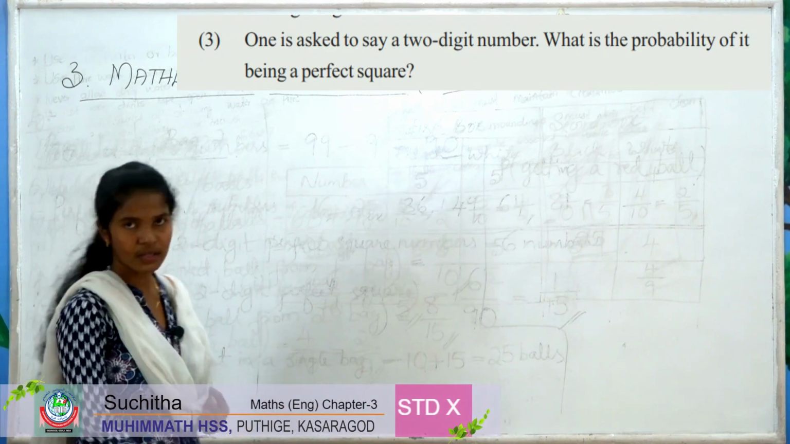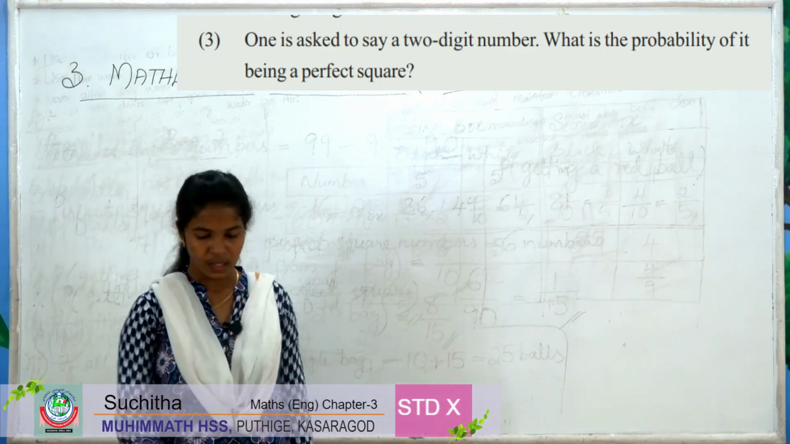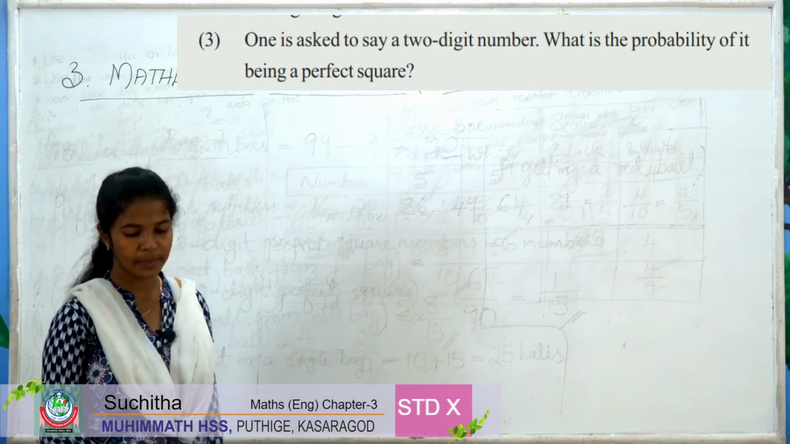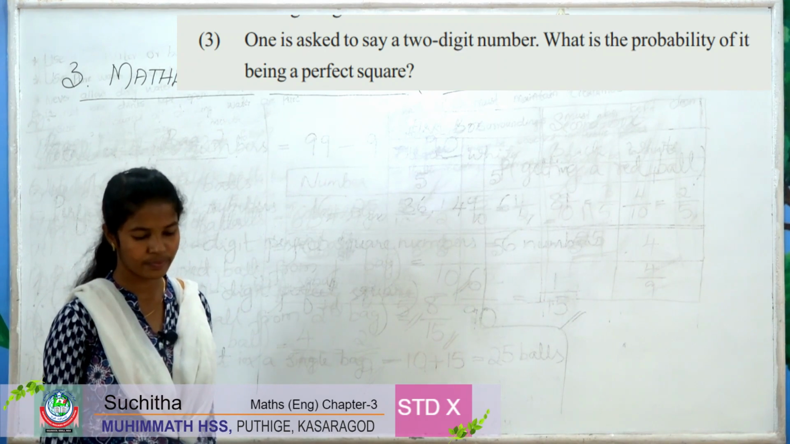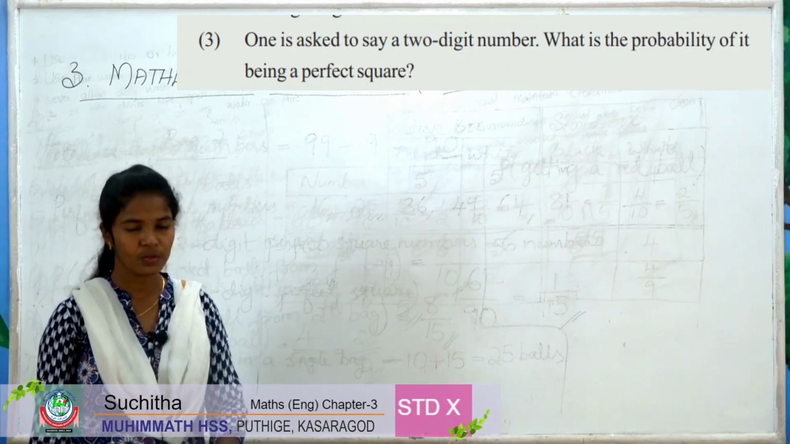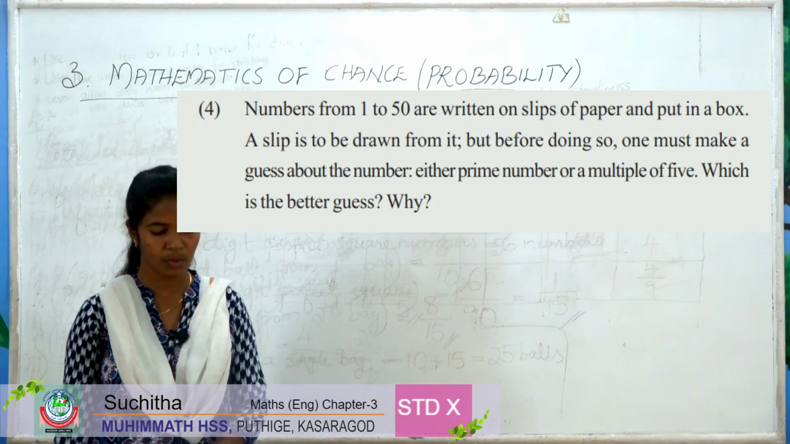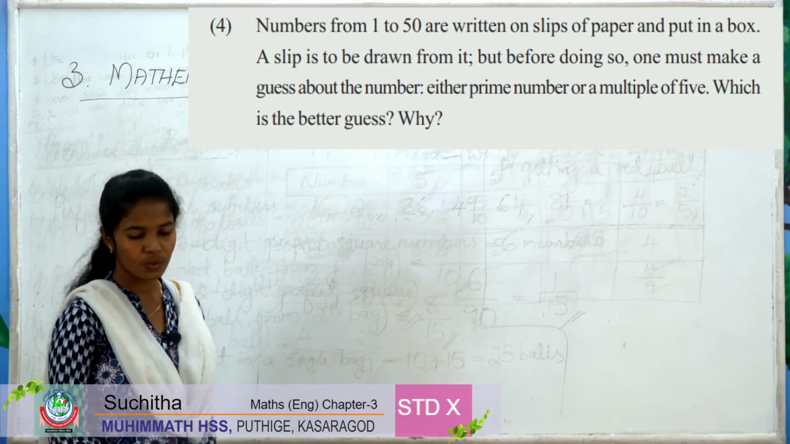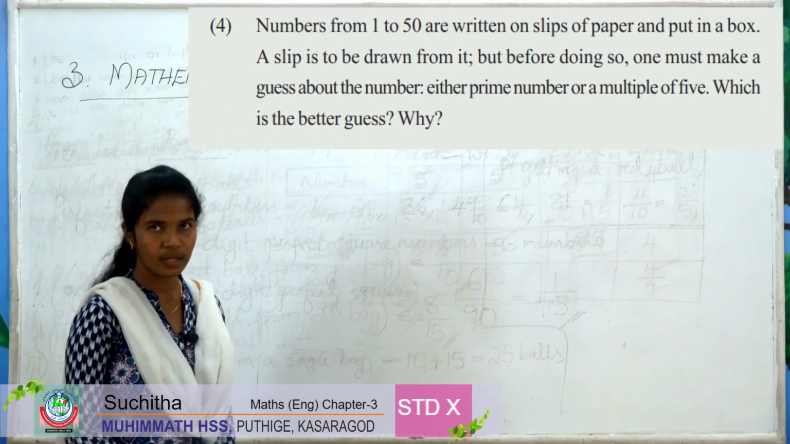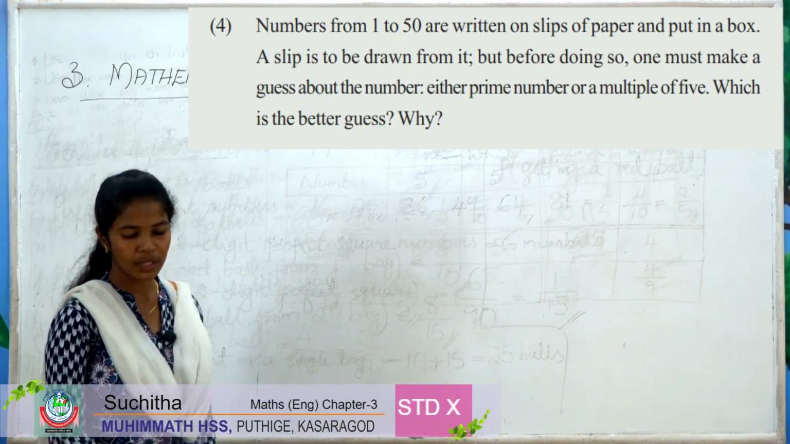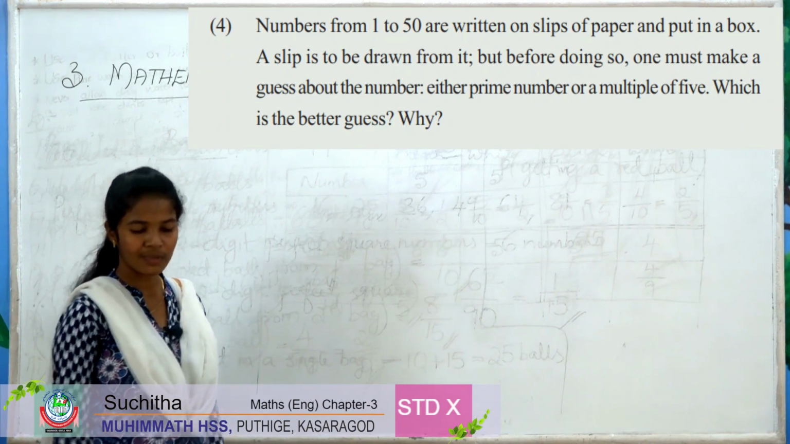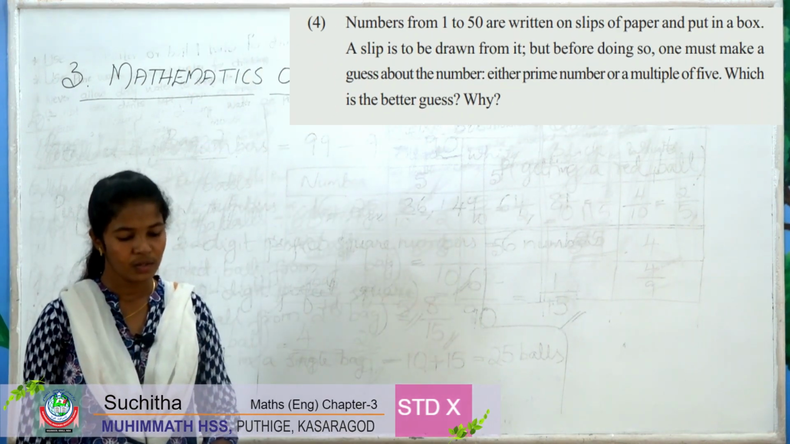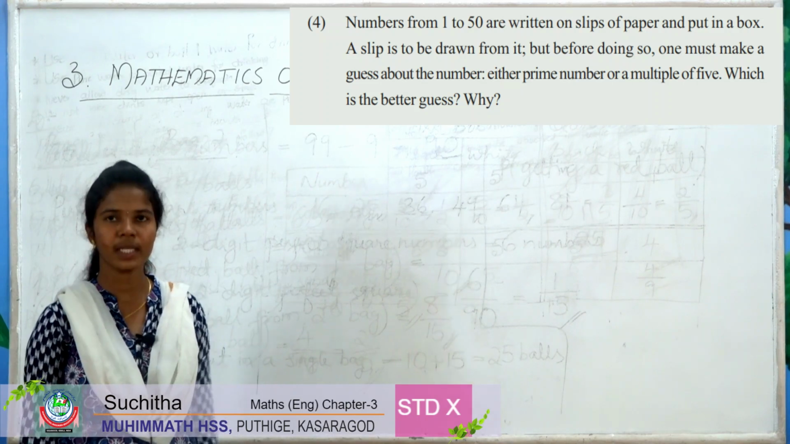Okay. Next, fourth question. Numbers from 1 to 50 are written on slips of paper and put in a box. So there are a total of 50 numbers in a box. A slip is to be drawn from it, but before doing so, one must make a guess about the number, either prime number or multiple of 5. Which is the better guess? Why? So let's see. There are 50 paper slips in a box.